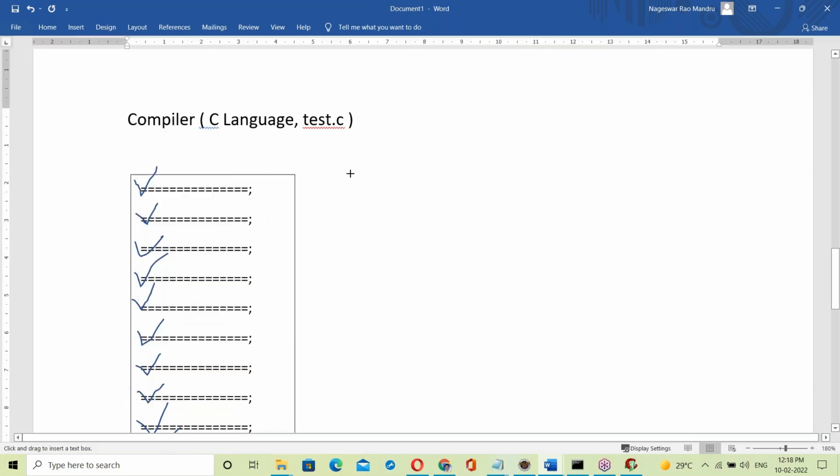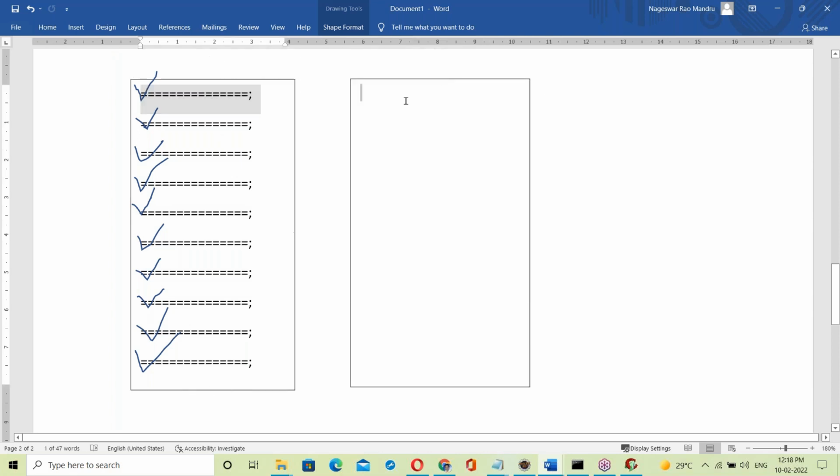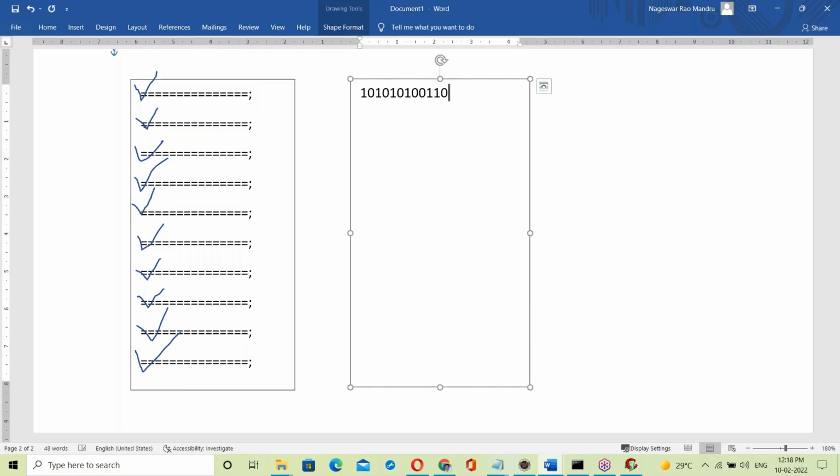Then the compiler opens another file. After opening another file, all the statements, the first statement, are converted into binary code and written to this file.